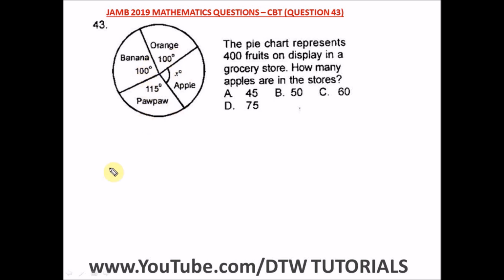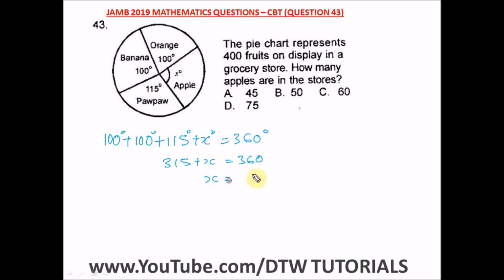So what do we have here? The sum of angles in a point is 360. So we sum up all these angles, 115 plus x equals, they're all in degree, 360 degree. So when you add all this up, what are we going to have? We're going to have 315 plus x equal to 360. So x is equal to 360 minus 315. And what would that give us? That will give us 45. So this angle is 45. The angle for apples is 45.